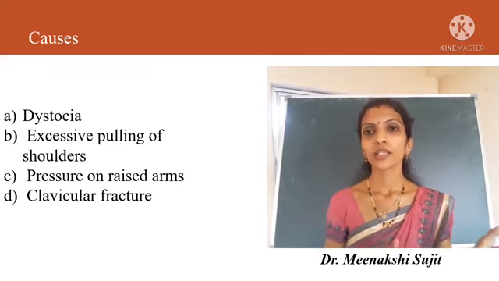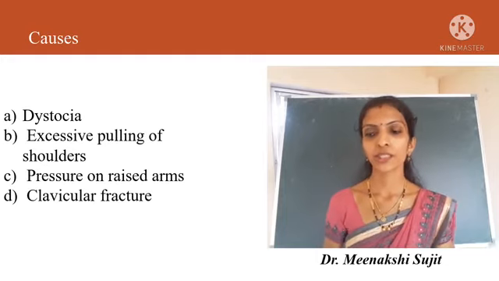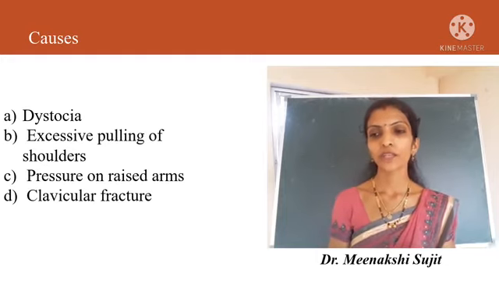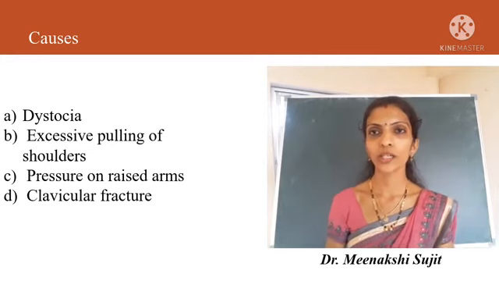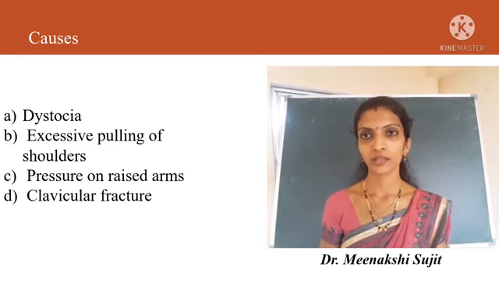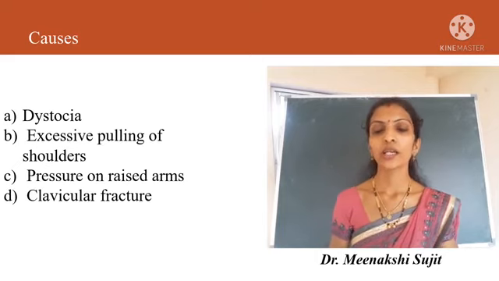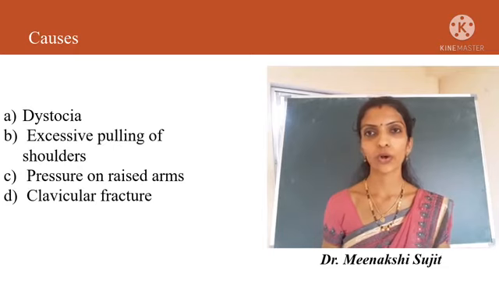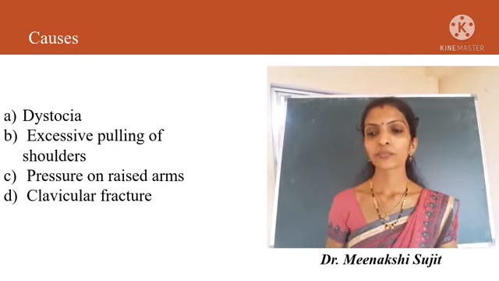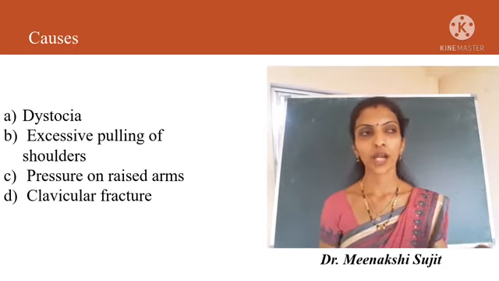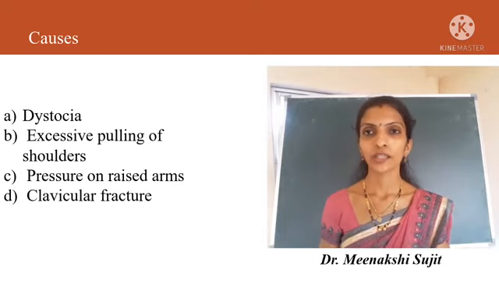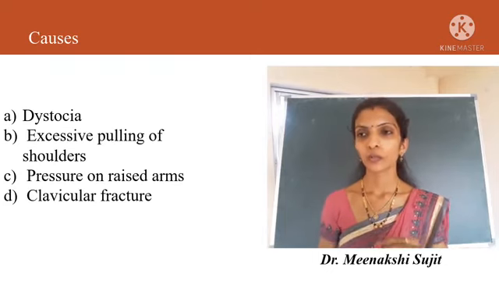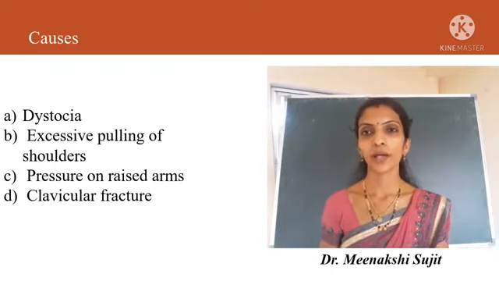In vertex presentation, if there is excessive pulling of the shoulder, Duchenne Erb's paralysis may happen. Pressure on the raised arms during breech presentation may also cause Erb's palsy, and in clavicular fracture there are also chances of Erb's palsy.